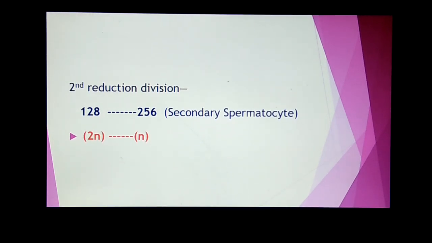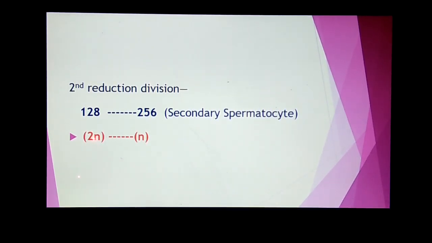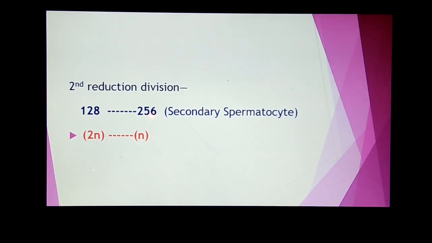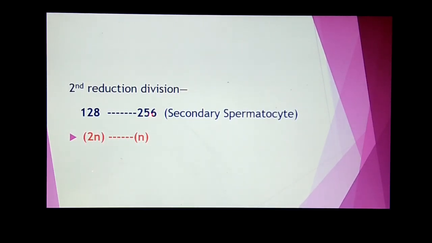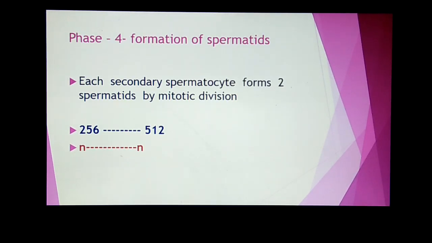Now the second reduction division occurs, and from 128 to 256 secondary spermatocytes form. Now the number reduces from 2n to n. So now we have 256 secondary spermatocytes with n number of chromosomes.